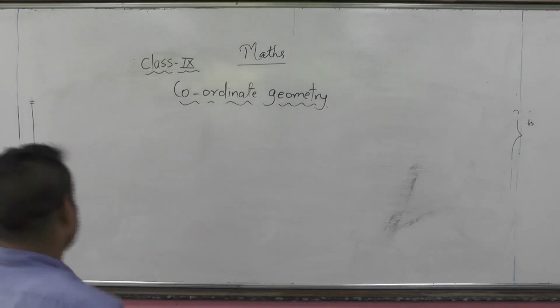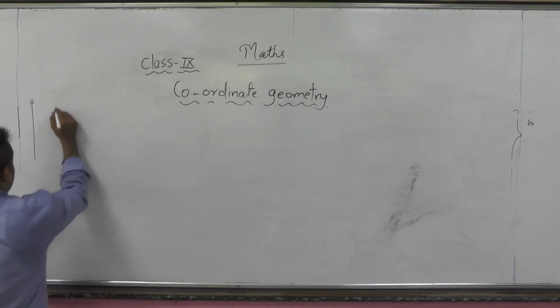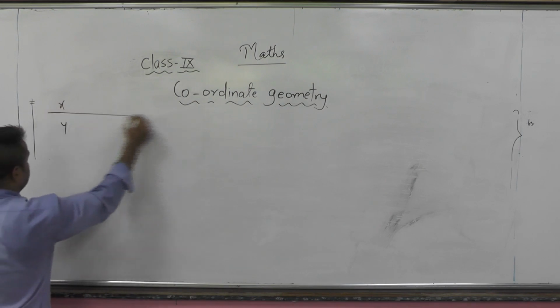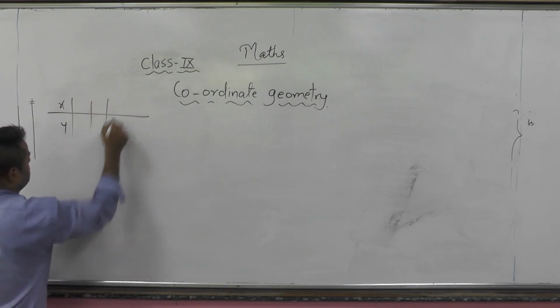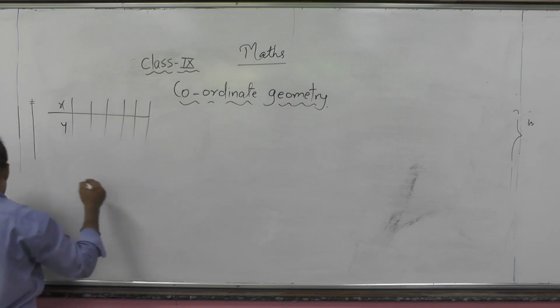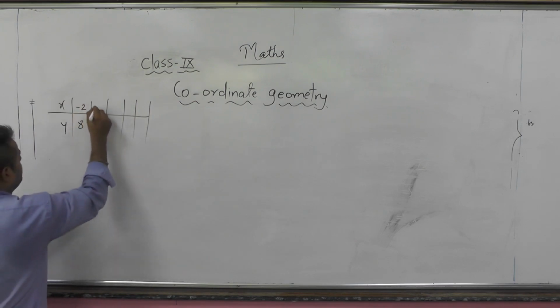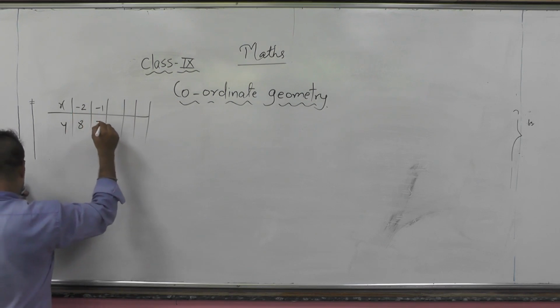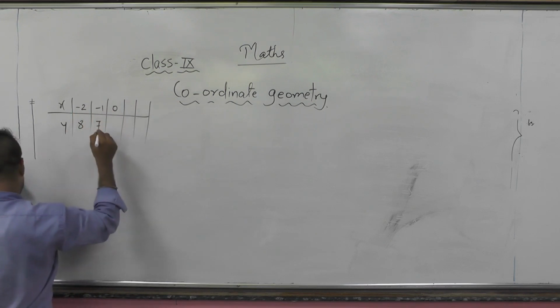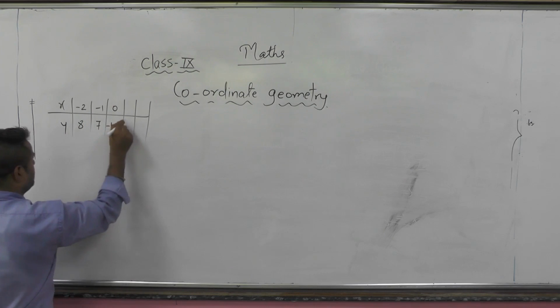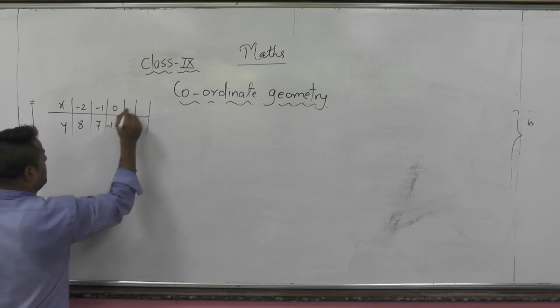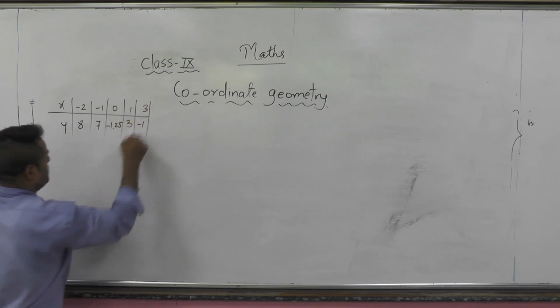First I am taking the table here, x and y. There are a few values given to us: minus 2, 8. Now you can decide on which plane these points will come. 1.25, 1, 3 and 3, minus 1.